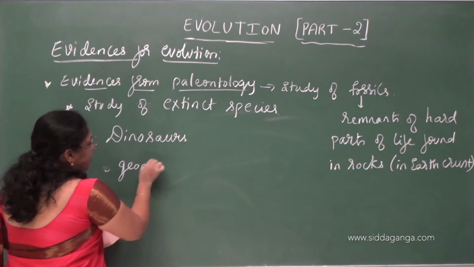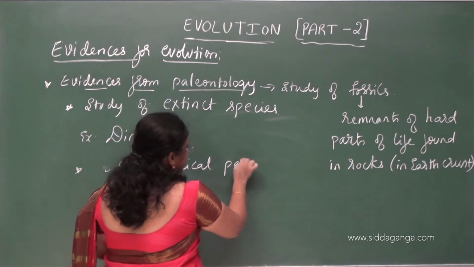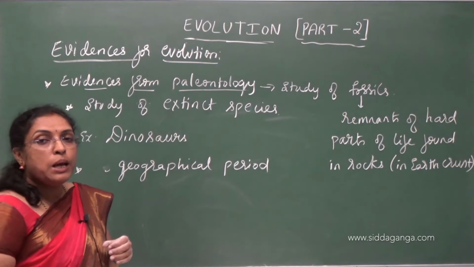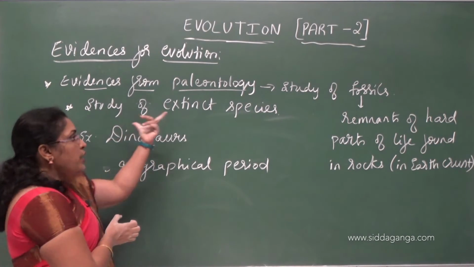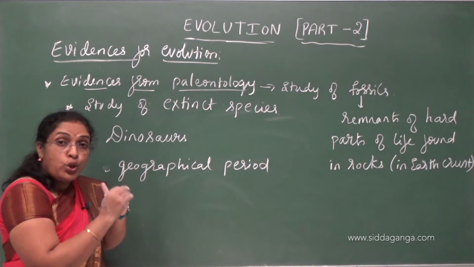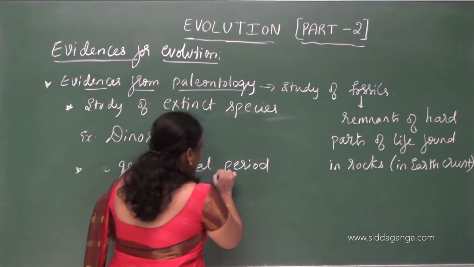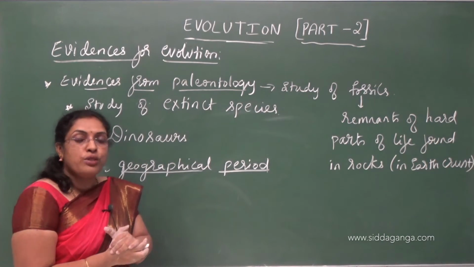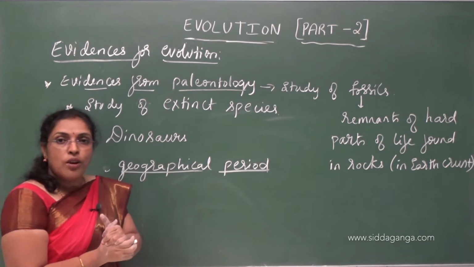Particular geographical period, by analyzing the fossils present in sedimentary layers of rocks. The study of fossils helps us to know the particular geographical period by analyzing the fossils present in the layers of sedimentary rocks.